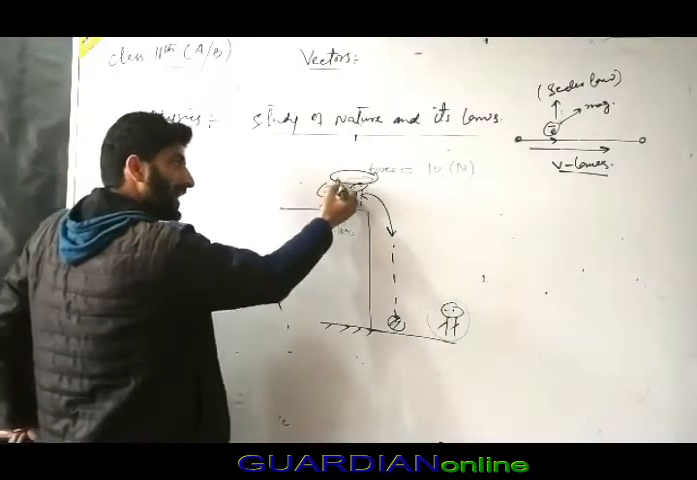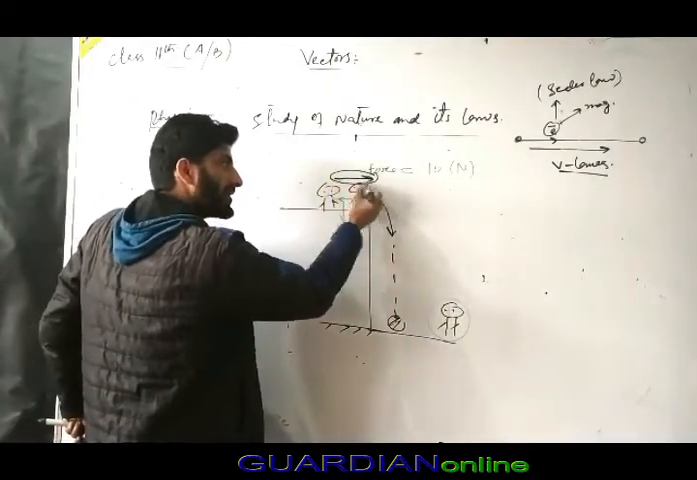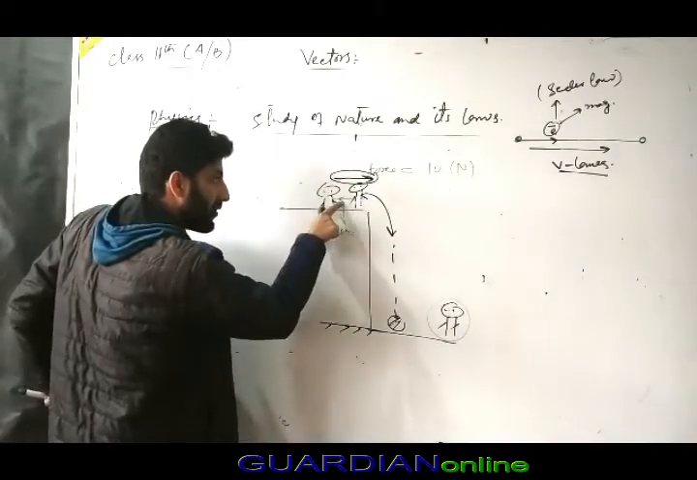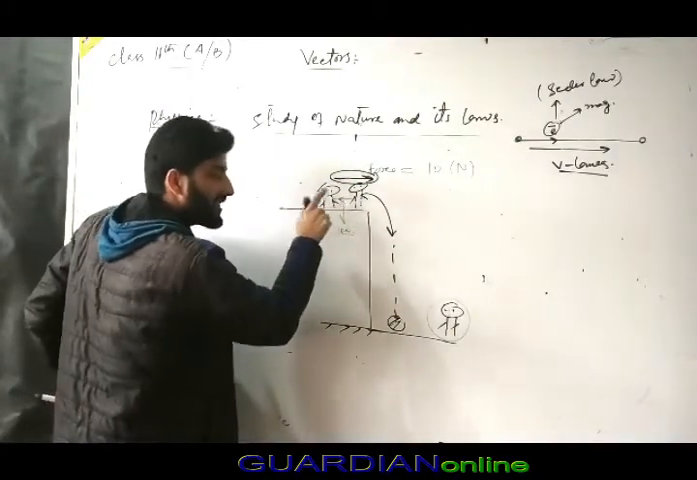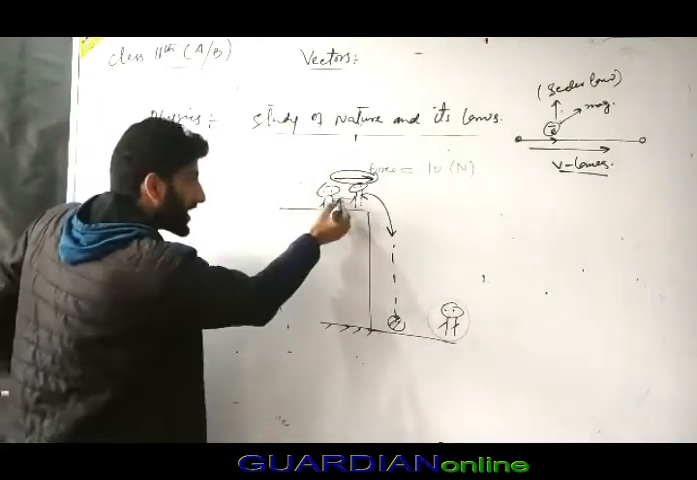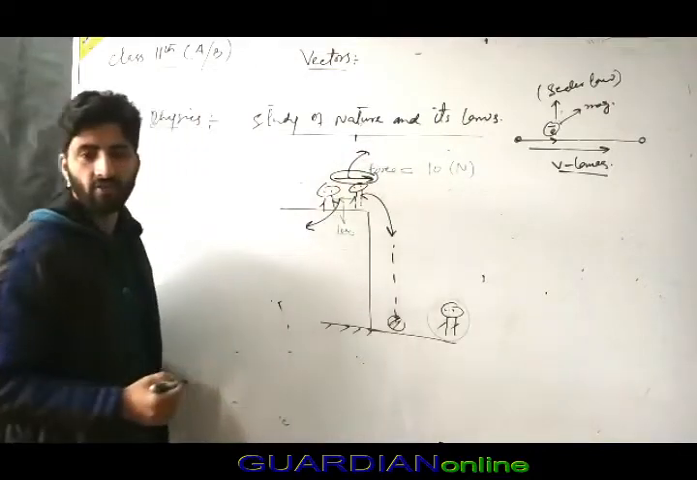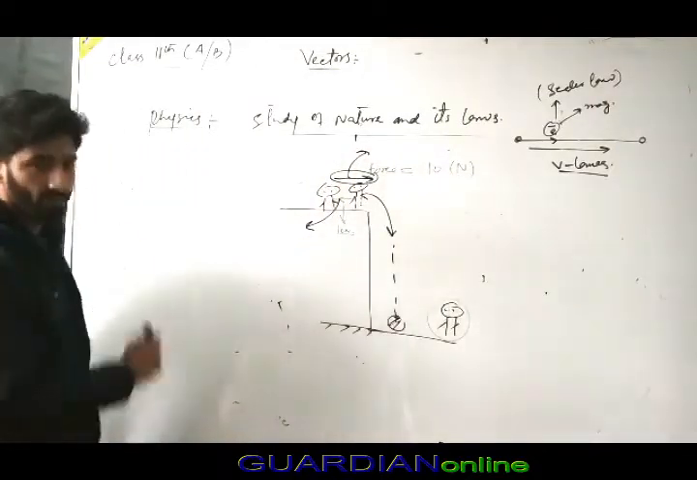If the direction is changed, the vector law of physics is completely different. If the direction is reversed, the vector law of physics is completely different. So this is a different story. That's why direction is very much important.